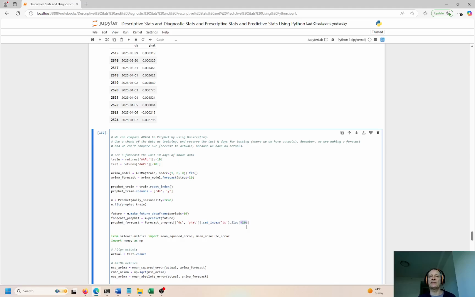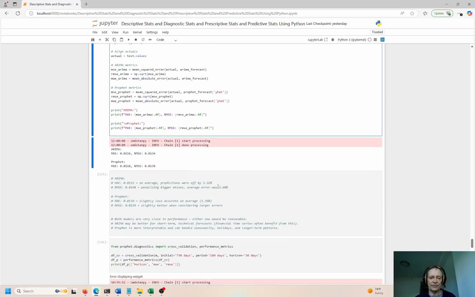So we can actually manufacture time or simulate time right here, because we can go back in time and tell the model, okay, you make a prediction on what's going to happen next, but you don't know. But we actually went back in time 10 days. So you actually do have the actual events and the actual outcomes, and we can compare that to what should have happened. So we have the ARIMA, the mean average error, and the root mean square error over here. And Prophet, we have the same, so we're calculating the same over here.